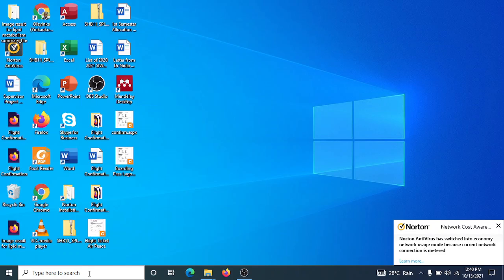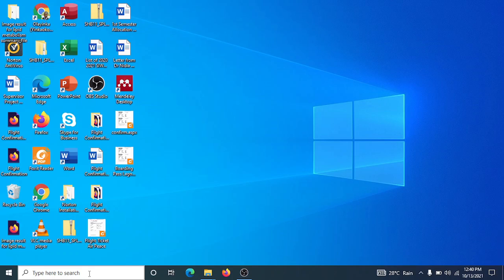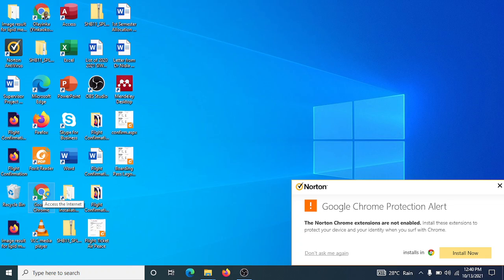So today I'm going to show us how we can install R into our system and start using R for our data analysis. The first thing, launch your browser. I'm using Google Chrome.